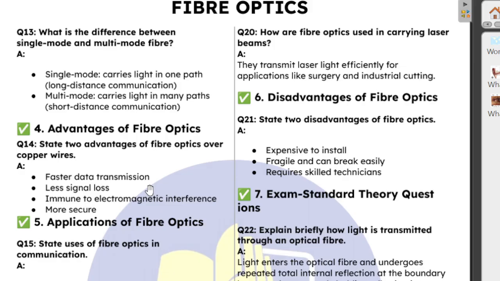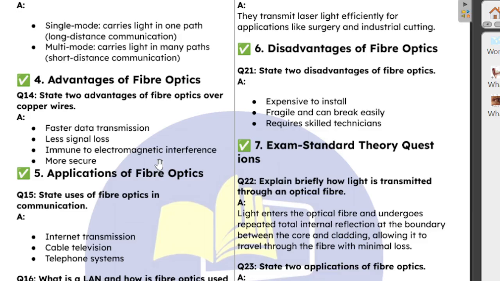So when we need to carry signals through long distance, use single mode. When we carry light through short distance, you can use multi-mode.